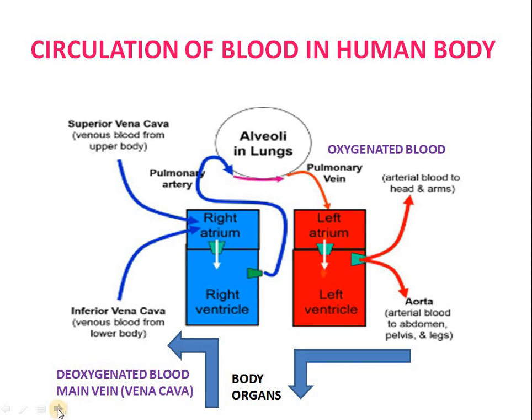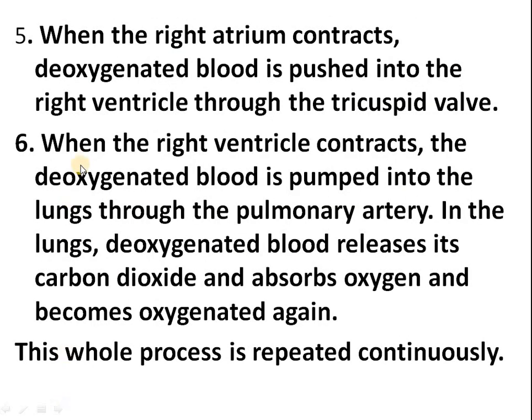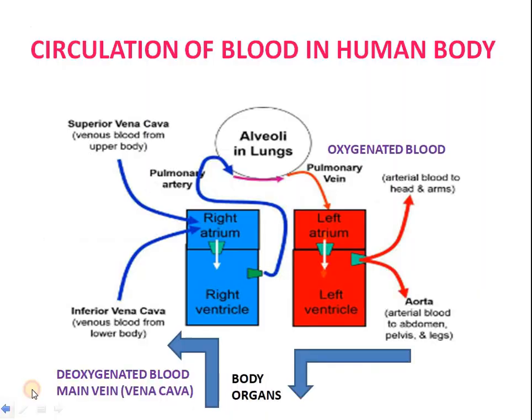Fine. Let's proceed further. When the right ventricle contracts, the deoxygenated blood is pumped into the lungs through the pulmonary artery. In the lungs, deoxygenated blood releases its carbon dioxide and absorbs oxygen and becomes oxygenated again. Here you will see, when this right ventricle contracts, the deoxygenated blood will be pumped into the lungs through this pulmonary artery.